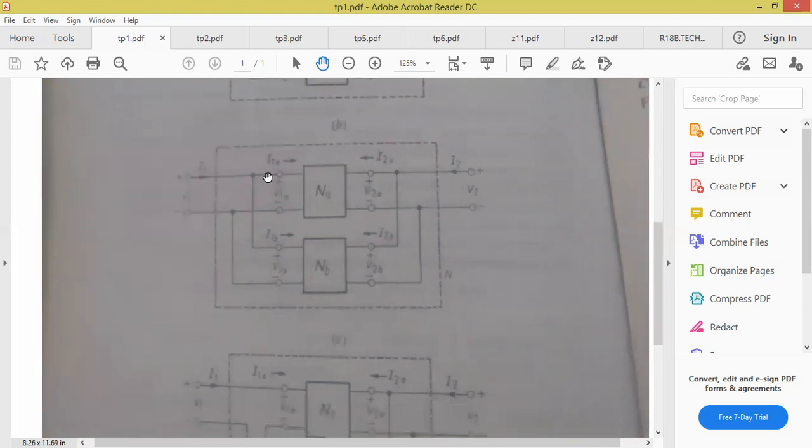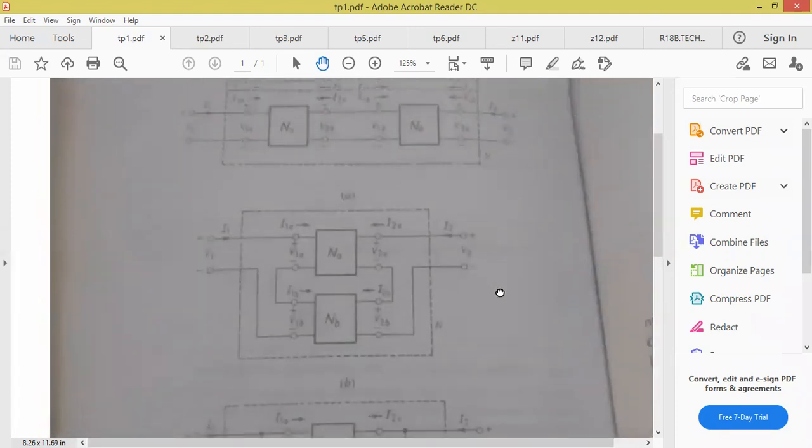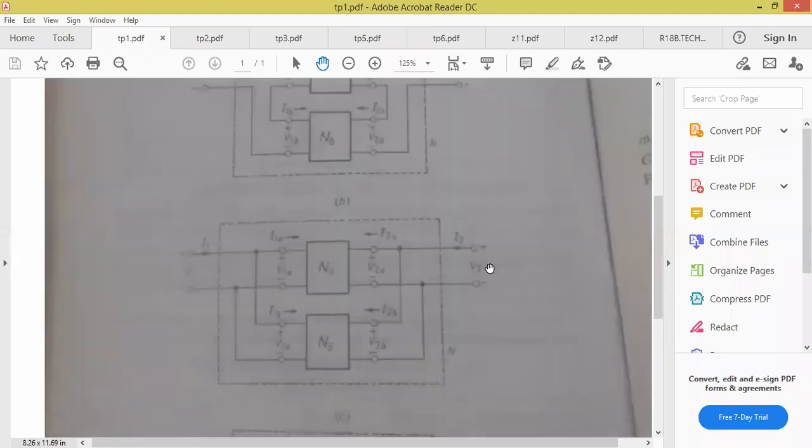So what is this connection? Anyone try to guess? See, here dots are mentioned, meaning that is the only connection. Both are connected. These are not connected. Now you can see positive terminal of the first network is connected to which terminal? Positive terminal of the second network, and negative terminal of the first network is connected to negative terminal of the second network. So if I'm having two batteries or two networks or two circuits, if positive is connected to positive and negative is connected to negative, it is called parallel connection. So we are having three types of connections: cascade, series and parallel.